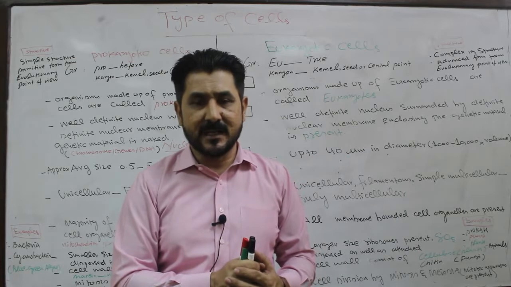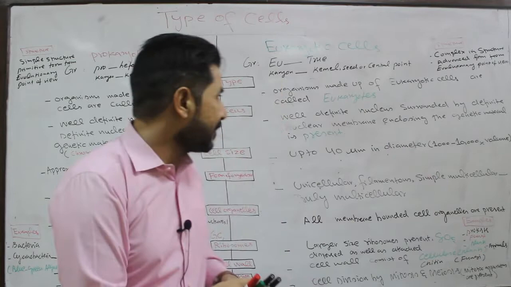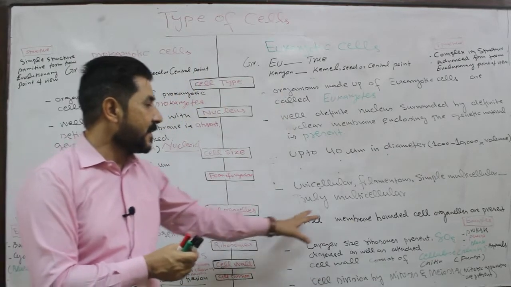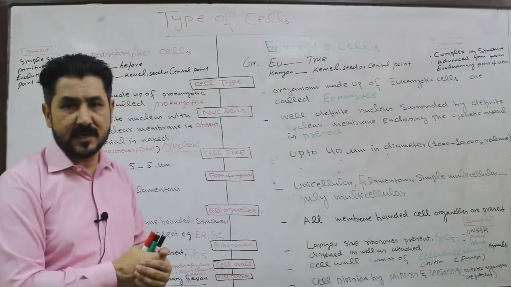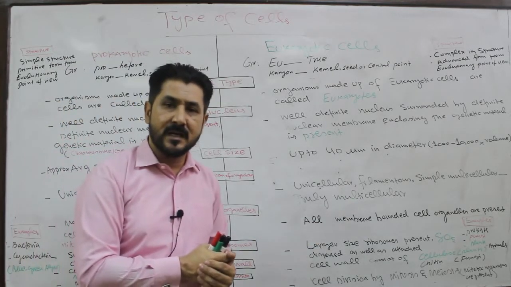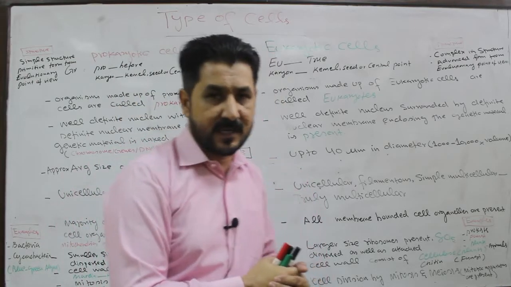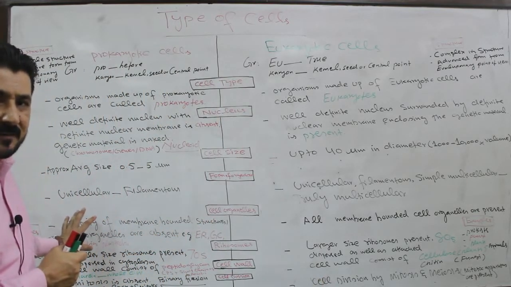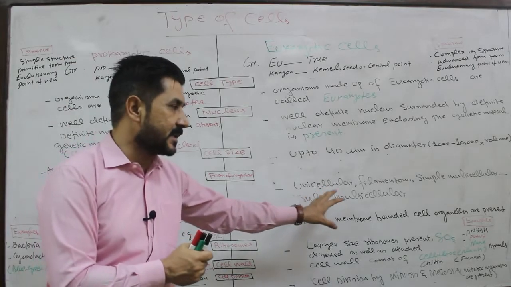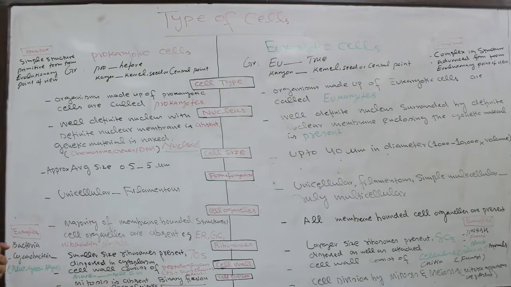These structures are absent from prokaryotic cells, while in the case of eukaryotic cell, all membrane-bounded cell organelles or structures are present, that is, endoplasmic reticulum, Golgi bodies, mitochondria, lysosomes, peroxisomes, glyoxysomes, etc. So this is another difference between prokaryotic cell and eukaryotic cell.